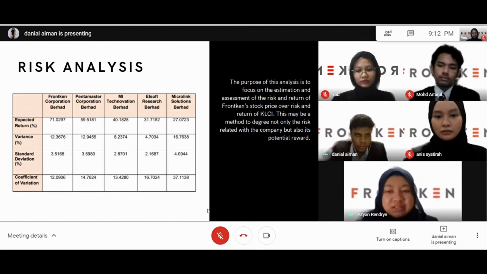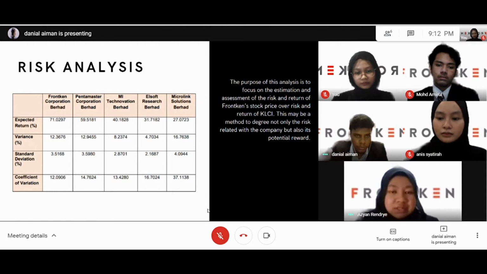Macrolink has recorded the highest variance, which indicates the greater dispersion and uncertainty risk of investment, at 16.76%, followed by Pentamaster at 12.95%, Frencken at 12.37%, and MI Tech at 8.24%, while Elsoft has the lowest variance recorded in the table at 4.7%.